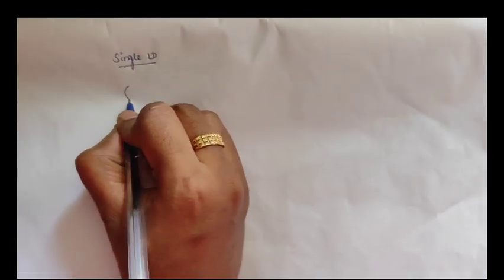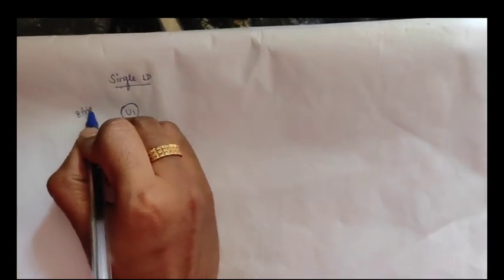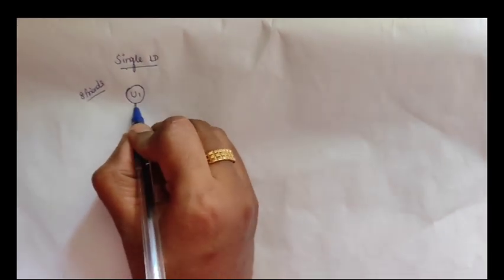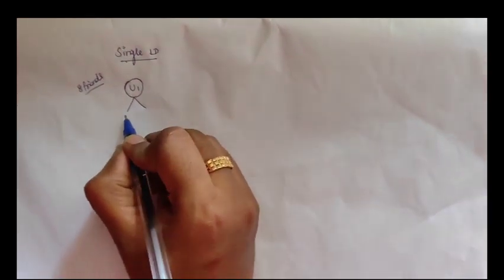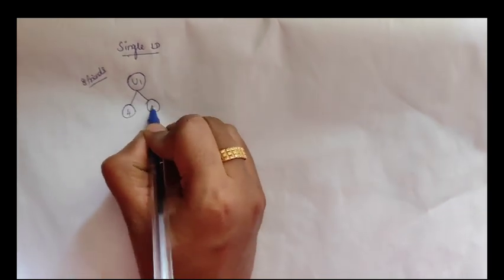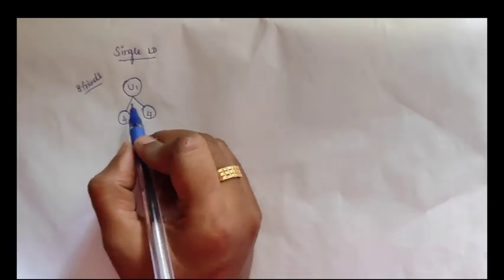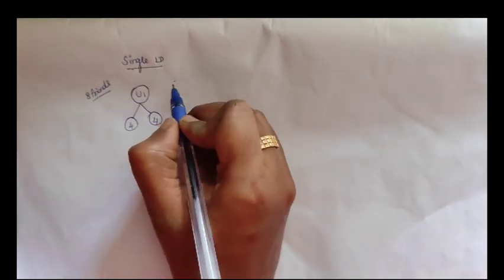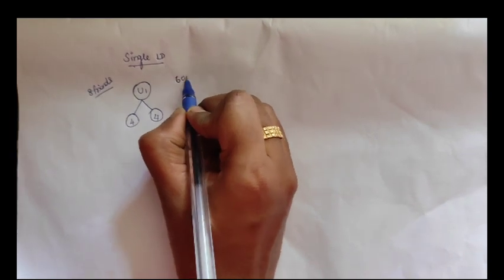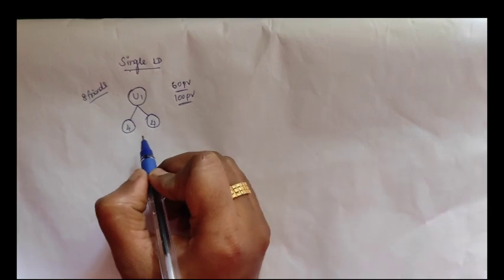If you are placing a single ID, naming it U1, okay? Now you are going to refer 8 of your friends. As you know, we will place the IDs on the left and right side. So we will place 8 friends, 4 on your left side and 4 on your right side. Based on the package your friend chooses, your PVs will be taken for income calculation. They can either choose a 60 PV package or a 100 PV package.